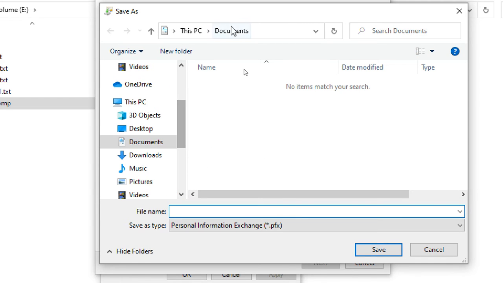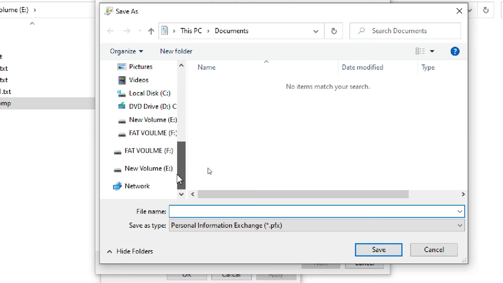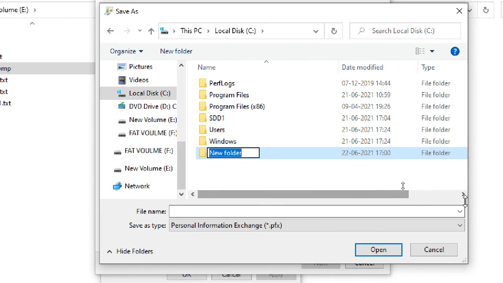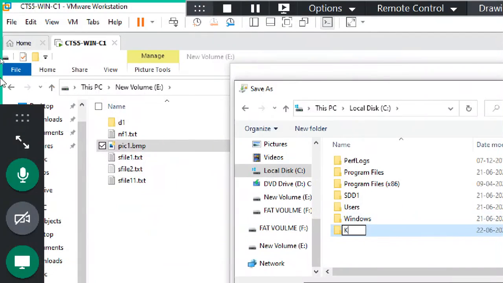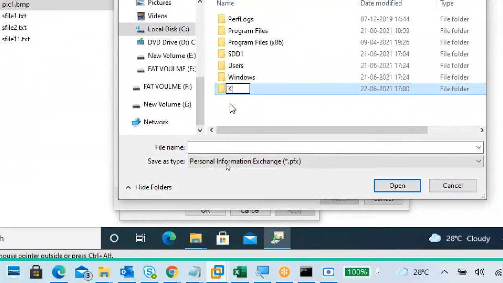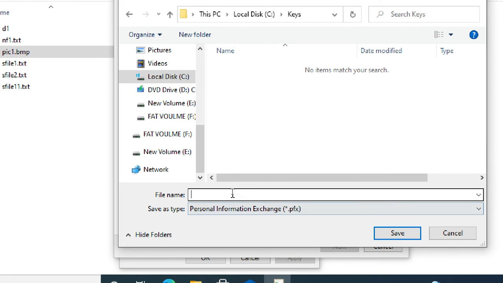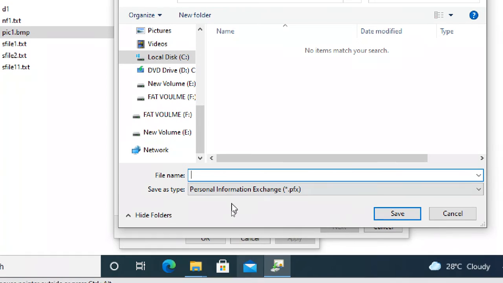By default, it will tell you to store in your Documents. But I'm going to store it in my C drive in a separate folder. The folder name is... wait, my mouse, the smooth surface, is running away. Keys folder. So I created a keys folder here in the C drive. So I open the keys folder. Okay, I'm going to store it in the keys folder.